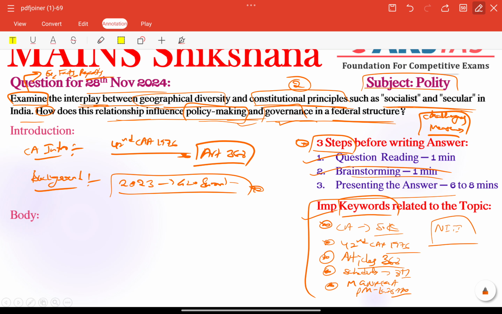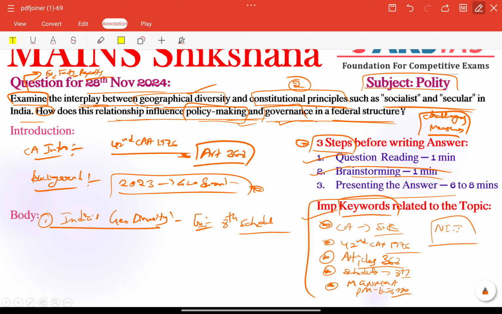So in the body part, first of all, we need to provide India's special geographical diversity. The keywords need to be addressed one by one. Geographical diversity: India has varied regions with unique cultures, languages and economic disparities. For example, here we can give the example of the 8th Schedule.